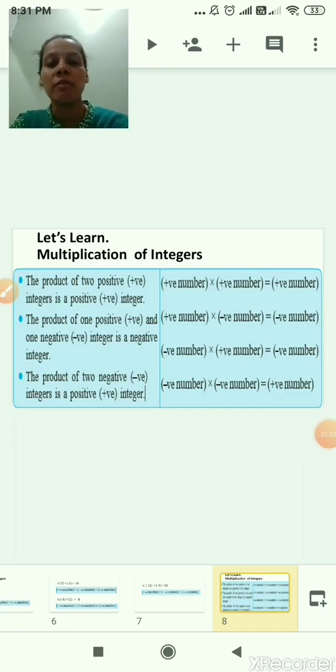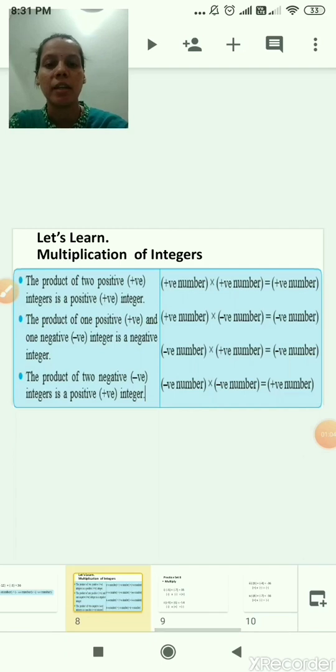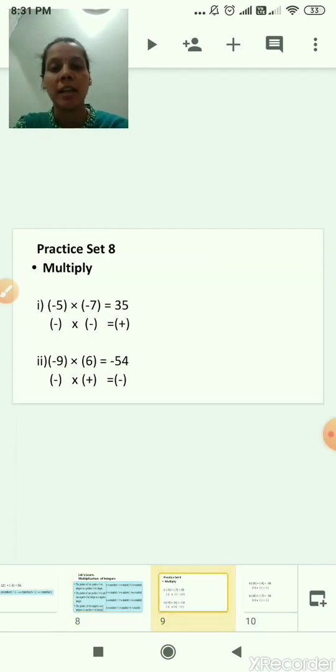Now we'll start with our exercise, that is practice set 8. All of you take out your notebooks and then start writing this in your notebook. Question number 1, multiply, that is multiplication of integers. First sum, as you can see, -5 multiplied by -7. Now we will solve this.